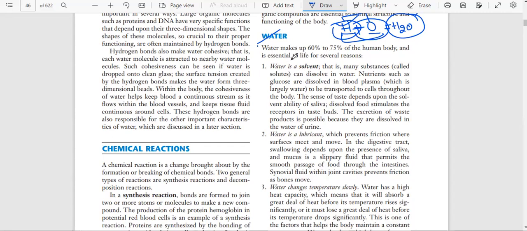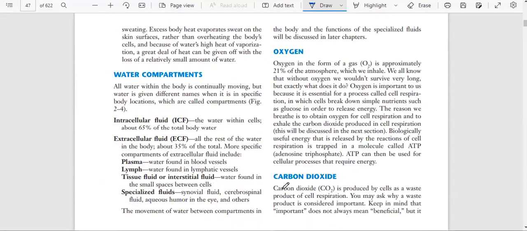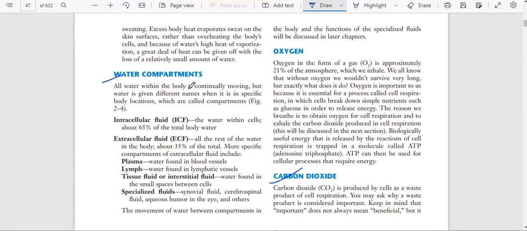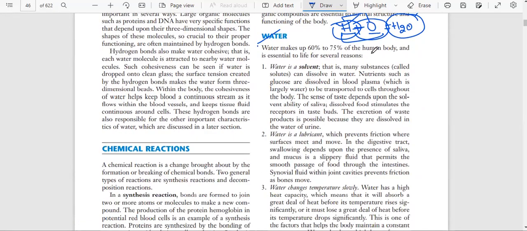So basically, I completed the session about water yesterday. We completed oxygen also, we completed carbon dioxide also, but I will revise and go forward. Basically, water is essential for our body. In our body we have 60 to 75% water. So why is it essential, why is it very important, why do we need water for life?